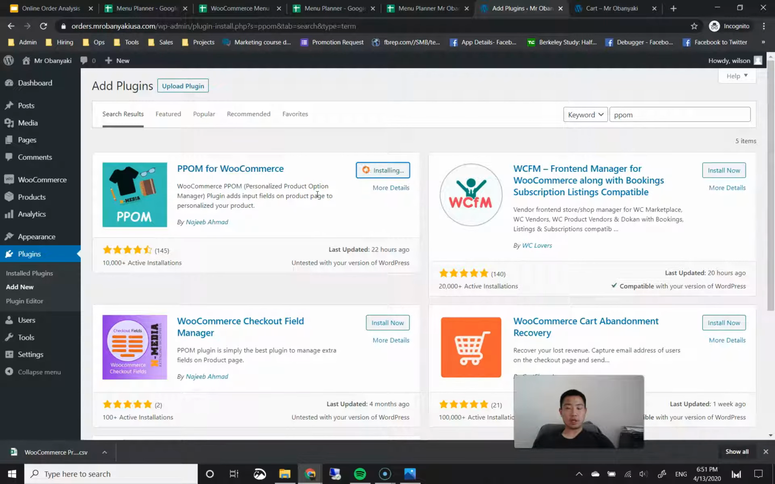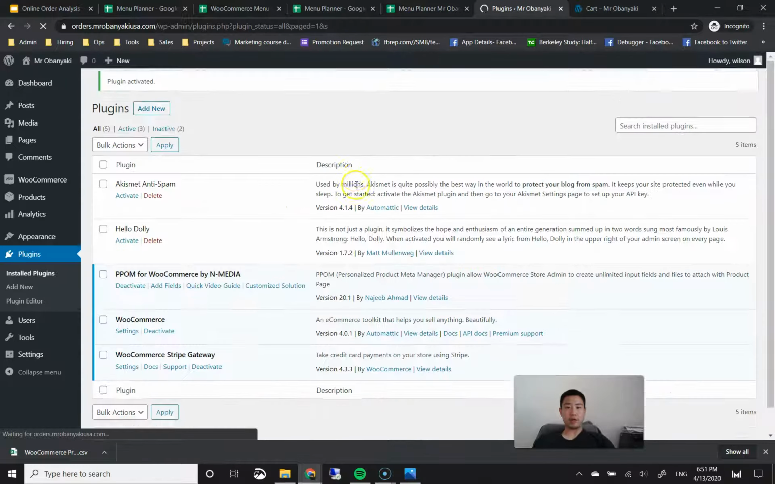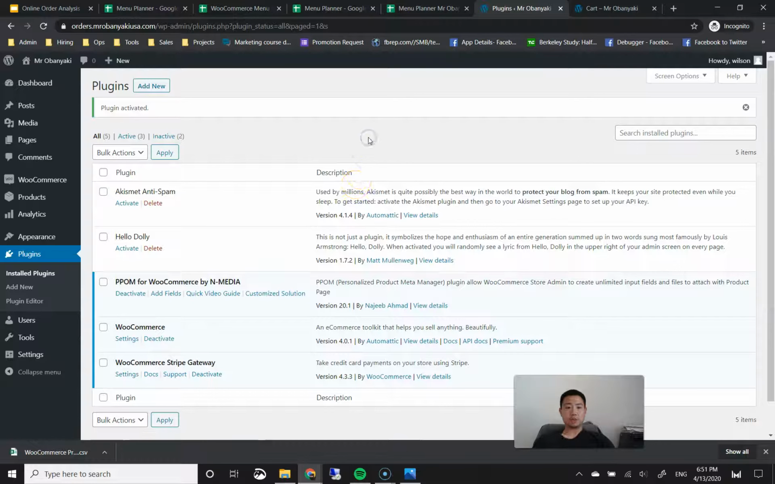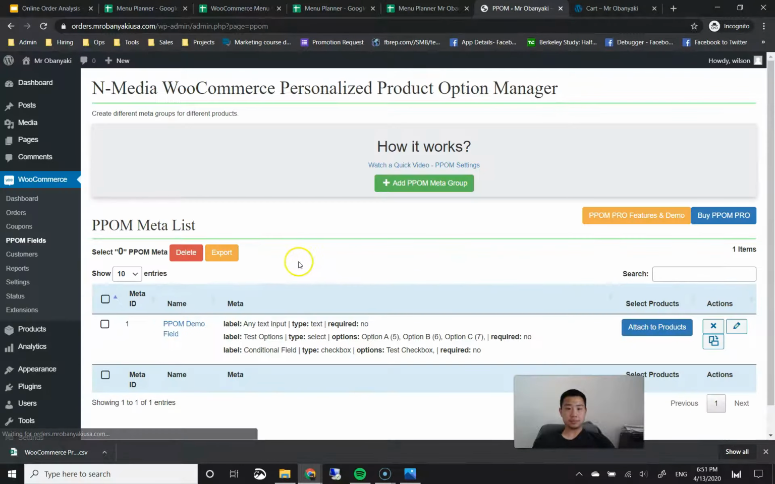After it's done installing, we're going to go ahead and activate it and look at the dashboard for this so that we can start inputting options. And the options that we're going to input are going to be based off of the menu planner that we just filled out. All right. So you can see here, it takes you to the screen where this plugin is activated already. Let's go ahead and click on this add fields link.